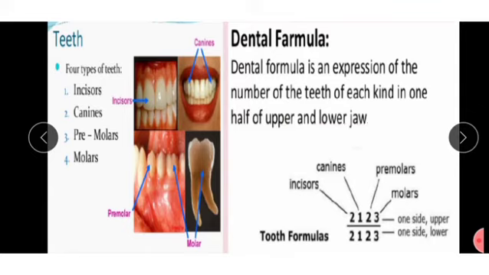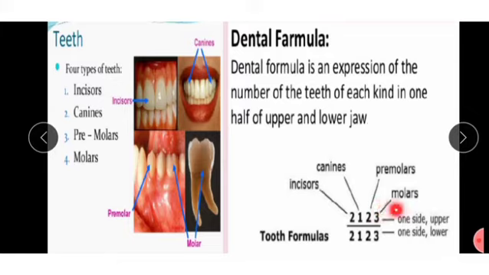Okay. See here, the tooth formula is 2, 1, 2, 3 divided by 2, 1, 2, 3. Like 2 means 2 incisors, 1 canine, 2 premolars and 3 molars.